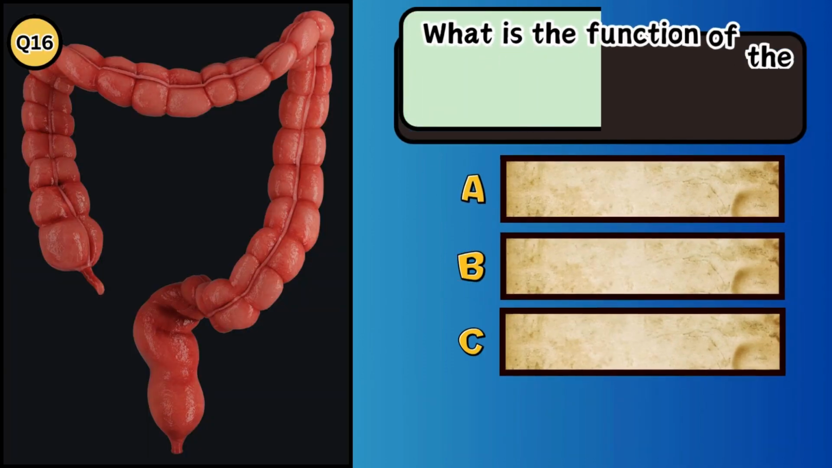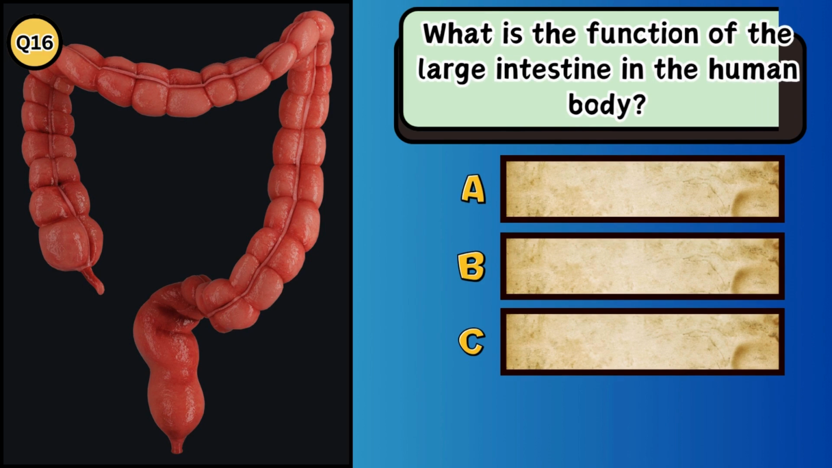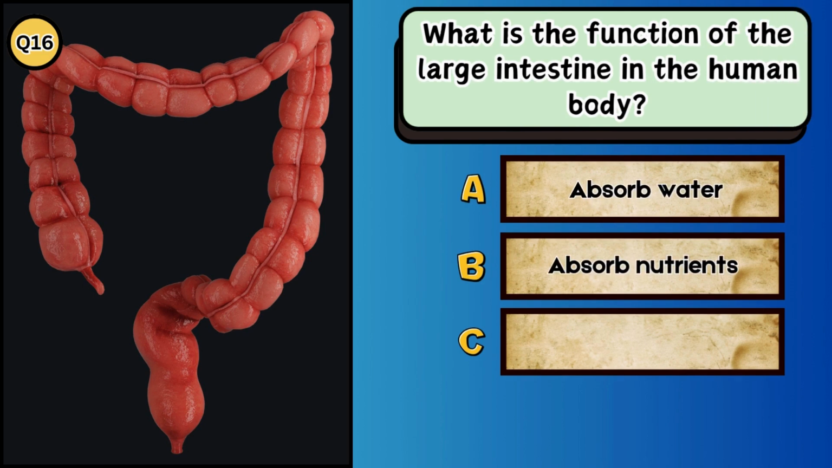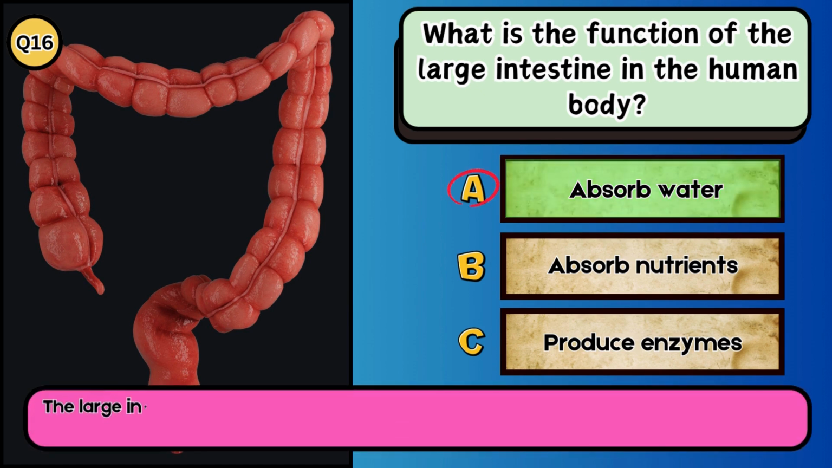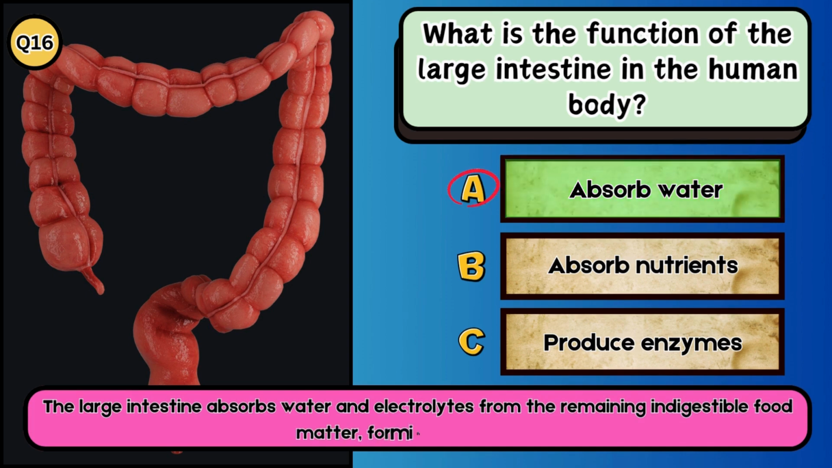What is the function of the large intestine in the human body? A. Absorb water. B. Absorb nutrients. C. Produce enzymes. The answer is A. Absorb water. The large intestine absorbs water and electrolytes from the remaining indigestible food matter, forming solid waste.